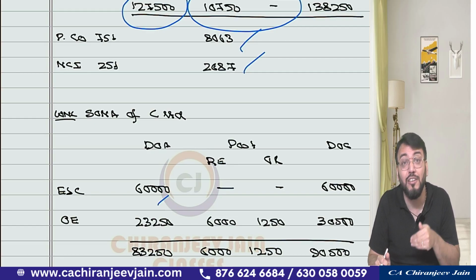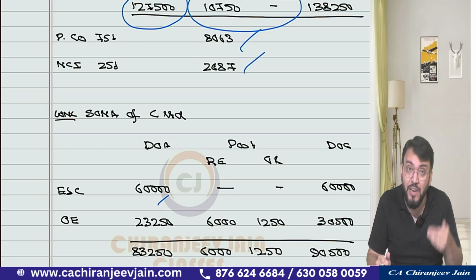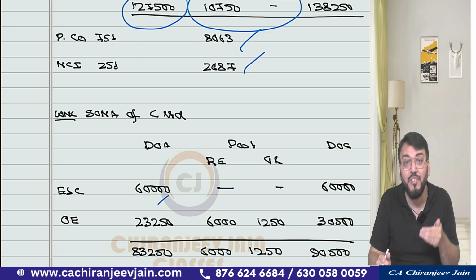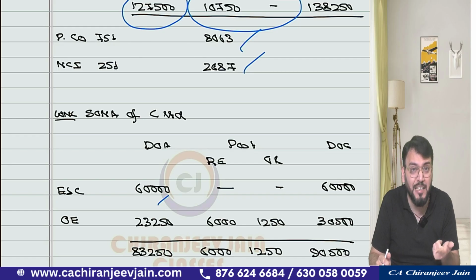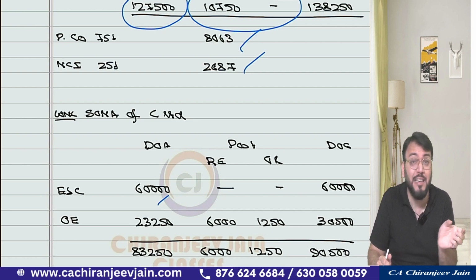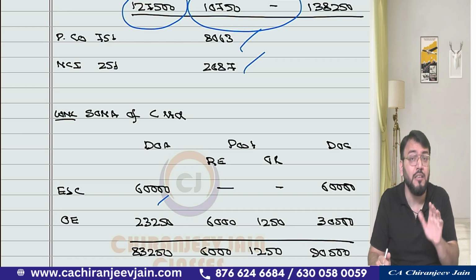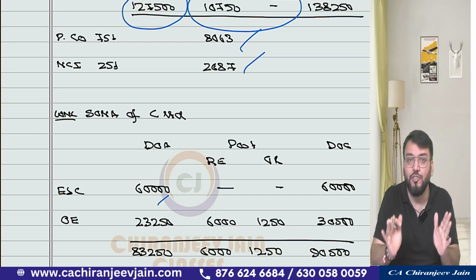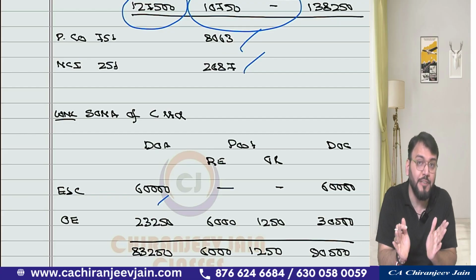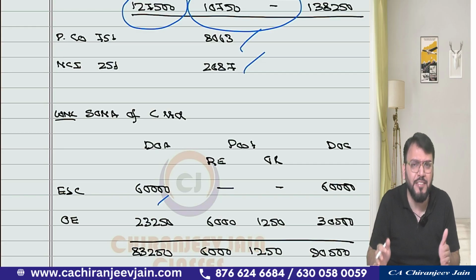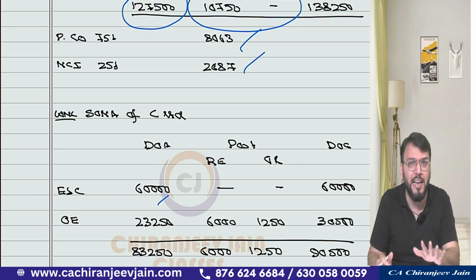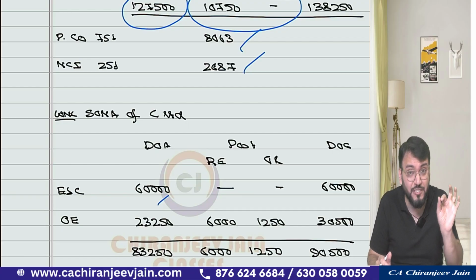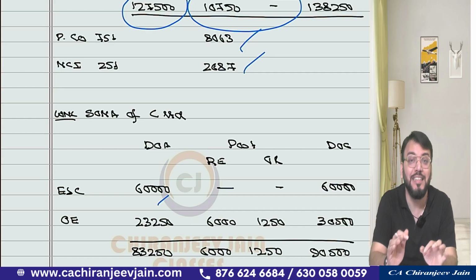Most of the students, they are not trying also. If you are trying, very good, I will appreciate that, because this is a very good question which I have given. This type of question has not been given in the exam till now, with the final dividend adjustment, with the fair value adjustment, goodwill adjustment. Correct. Now I have given, and I have given indirect holding also. So there are many things which I have given. I think if you have done it, I need to appreciate you. I'm happy that you are doing it. 5,000 difference in the balance sheet, 50,000 difference in the balance sheet, chalega, don't panic. But some of you have given the correct answer about goodwill also. I am happy regarding that point.